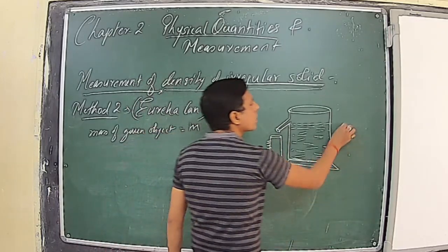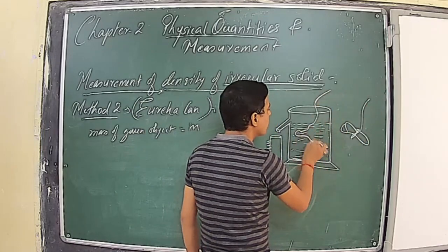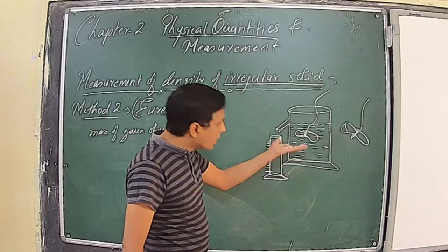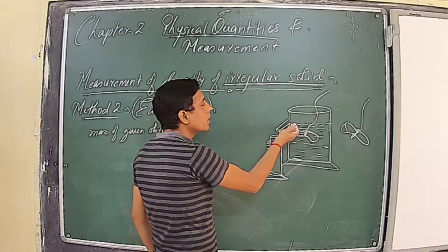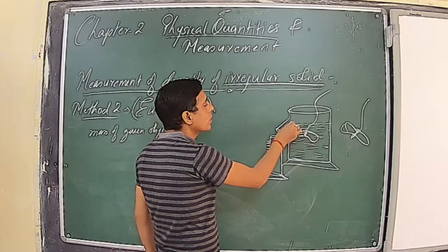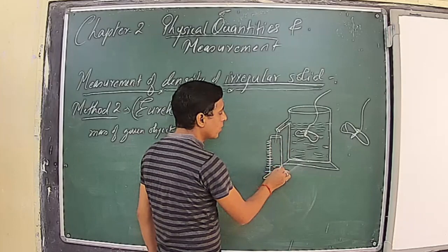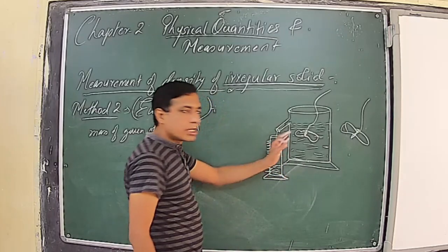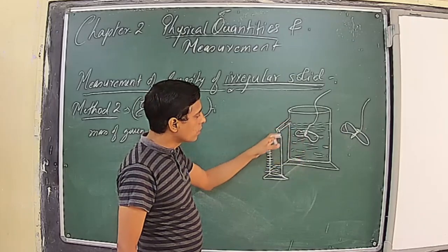Now we will take the irregular shaped object, tie it with the help of a thread and then insert it. The moment you insert it, the liquid gets displaced in upward direction, and it starts flowing through this spout and gets collected in the measuring cylinder. We will dip this irregular shaped object till the water is overflowing.